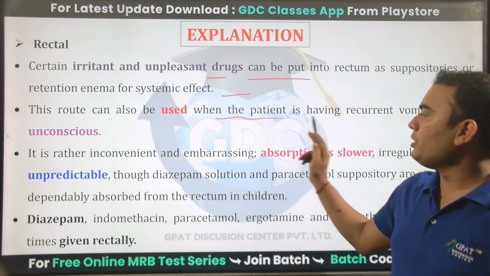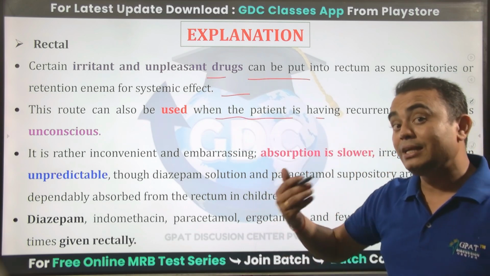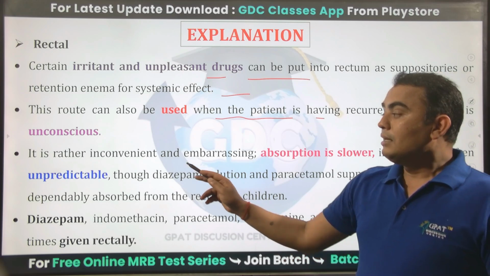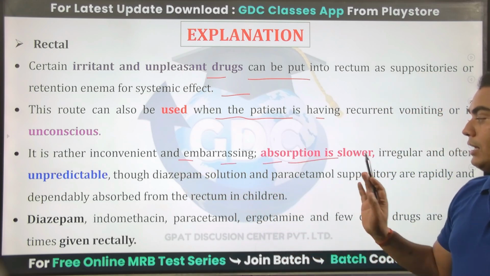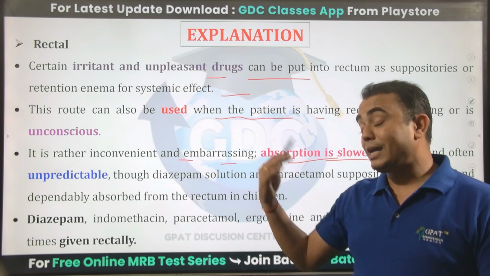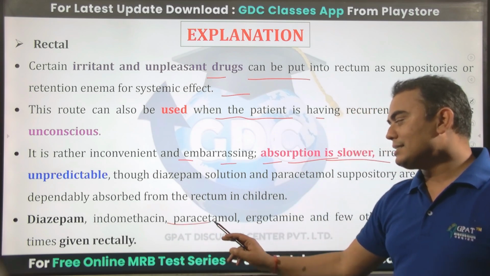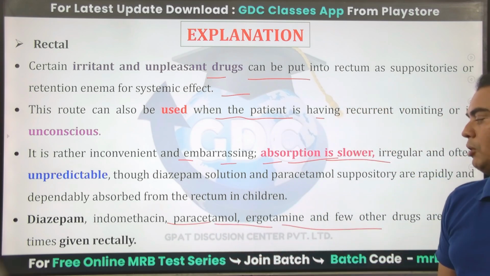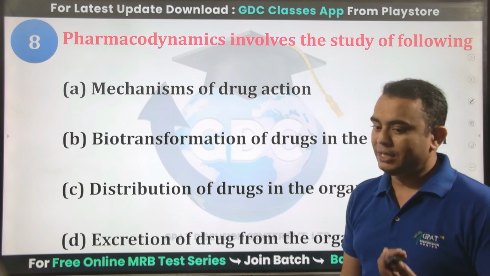This route can also be used in the patient who has recurrent vomiting or unconsciousness. It is rather inconvenient or embarrassing, and absorption is slower. So that's why this route is less preferred as compared to the oral. Diazepam, indomethacin, paracetamol, ergotamine can be given through the rectal route.